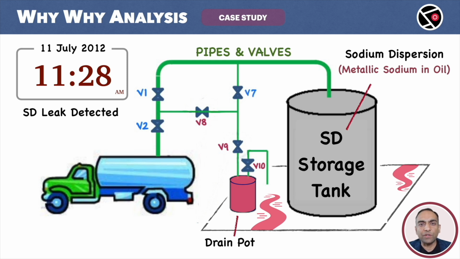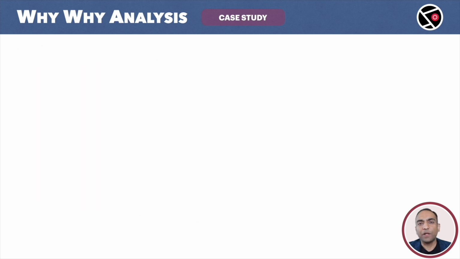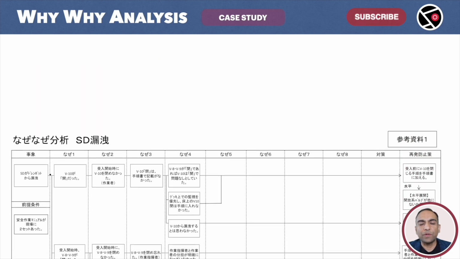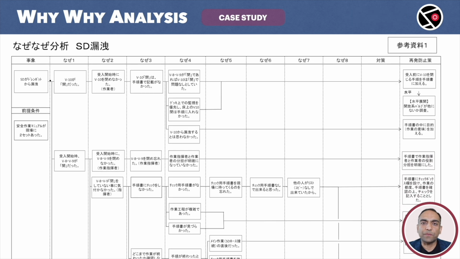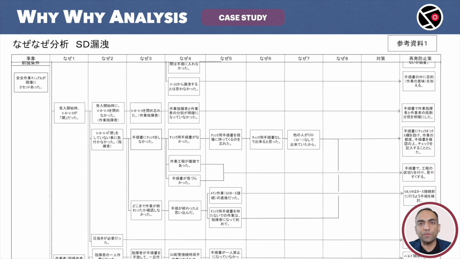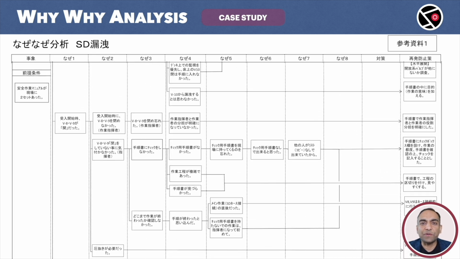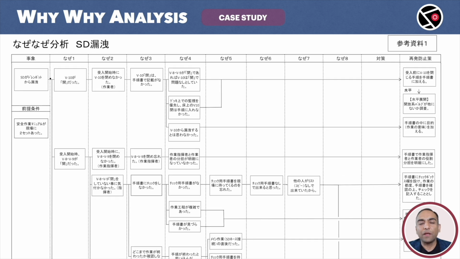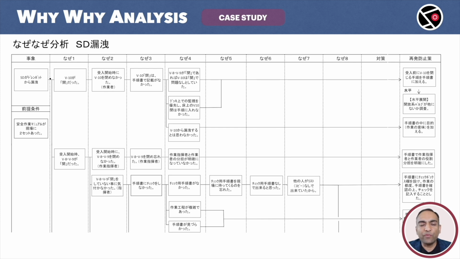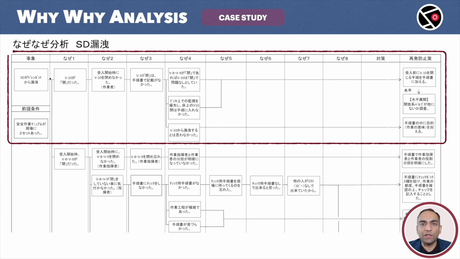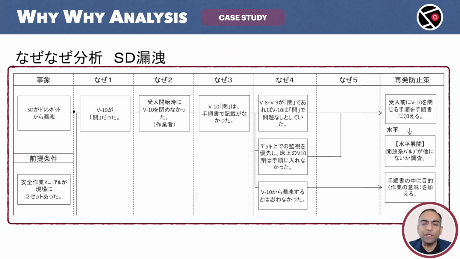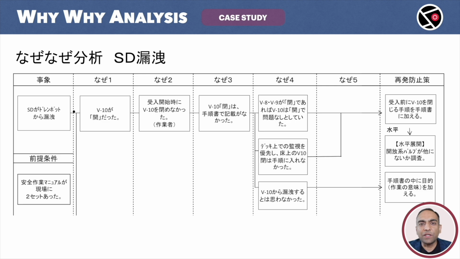JESCO had to take some actions to avoid a repeat. This is the why analysis done by JESCO, the original document in Japanese. Just look at the scale. It is huge. Some people claim that why analysis can find root causes in 5 minutes. No, that's not true. It's hard work and takes a lot of time. Days, weeks, and sometimes even months. Life is never easy. To keep the lesson short, I will be focusing only on a small part of the analysis. This will be enough for me to cover the basics. Let's translate this into English.